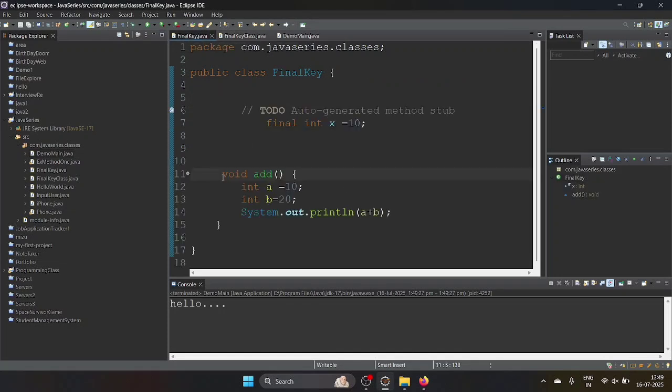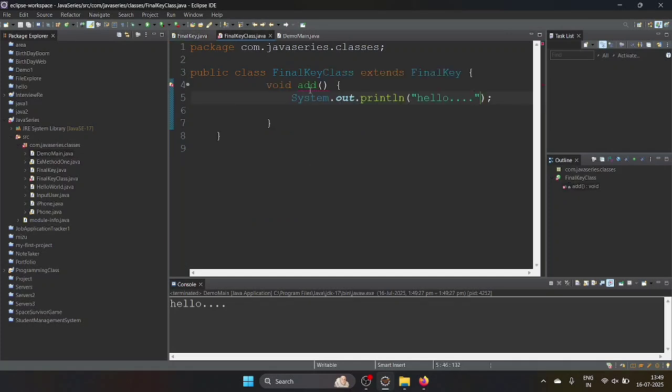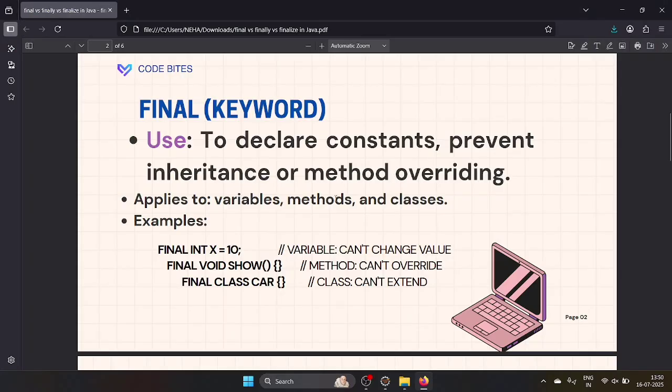Let's take, if you write final in front of the method, you will get an error while you are trying to override the method. Remove the final modifier of final key dot add, because you can't override that method. This is about the final keyword.